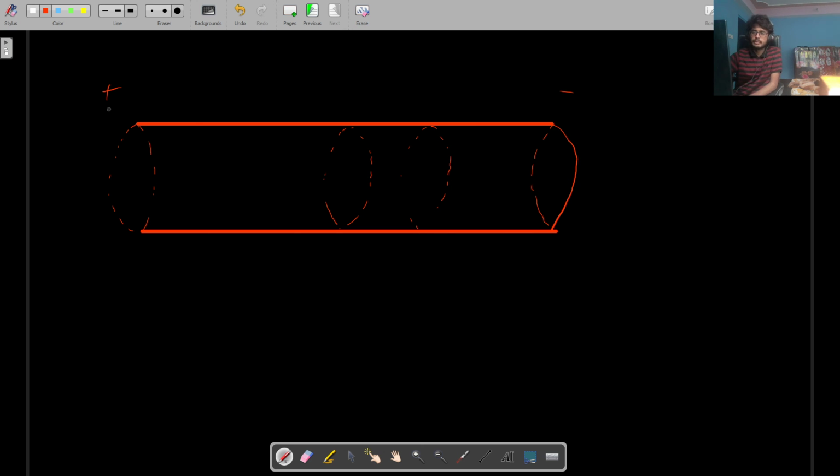This is the positive side of the battery. So electrons are getting drifted, right? So let's just consider a segment of the wire as XY, and let the length of this segment be Vd. And let the area of cross section be A.